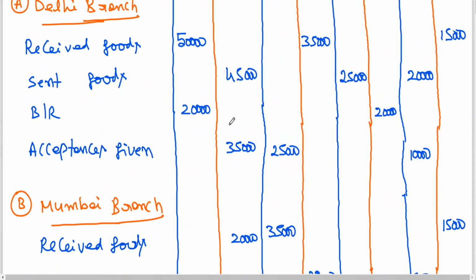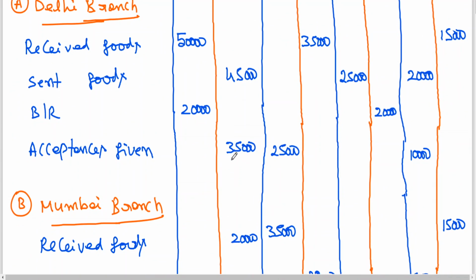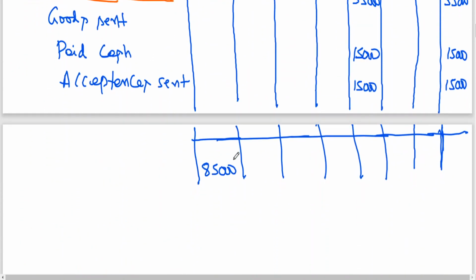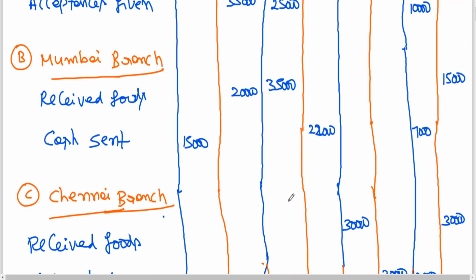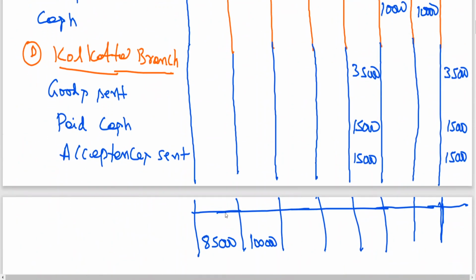Then look at credit. 45, 80, 1 lakh. 1 lakh credit. Then 25, 60. 60 debit.